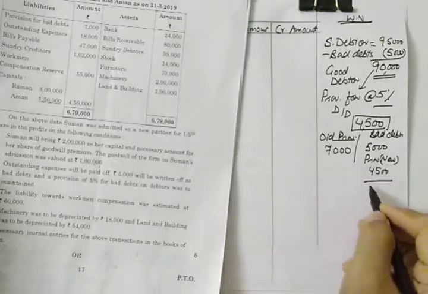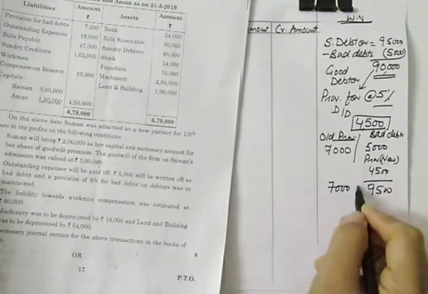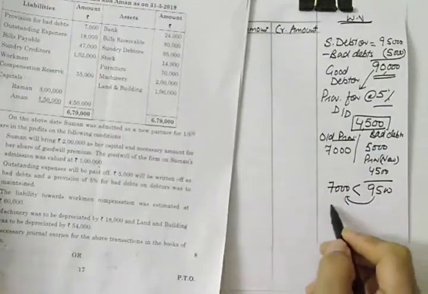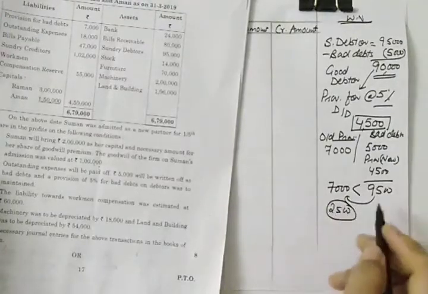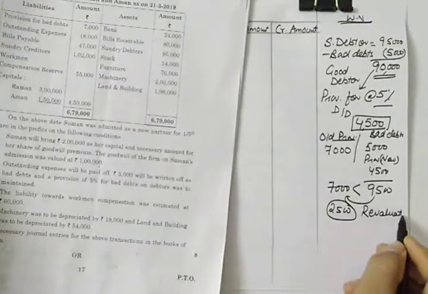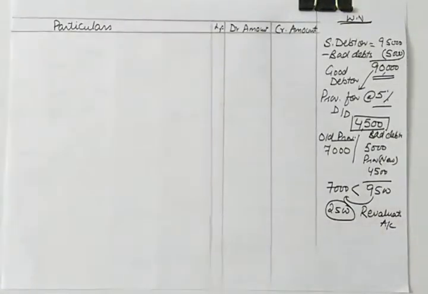So the total is 9,500, and provision is less. So what is to be done if provision is less? You will take the difference from revaluation account. So there can be two possible journal entries which I am telling you. I am telling you both the journal entries. So let us do those journal entries one by one.